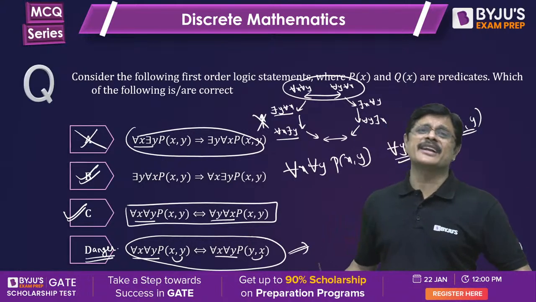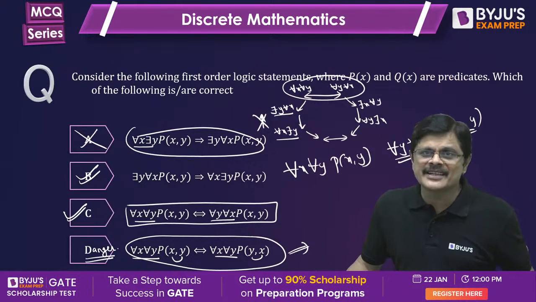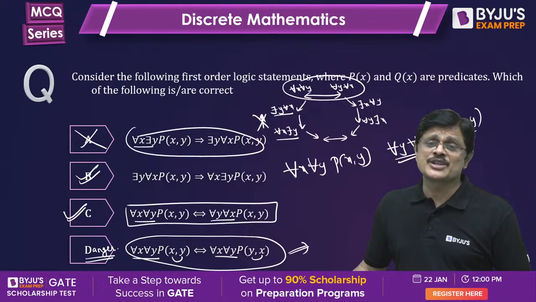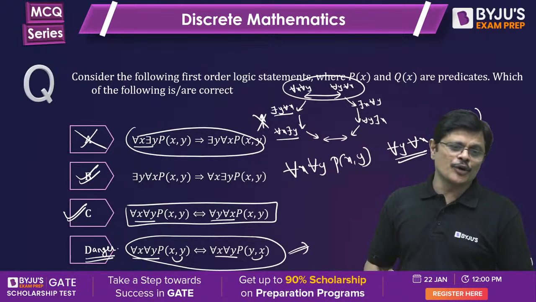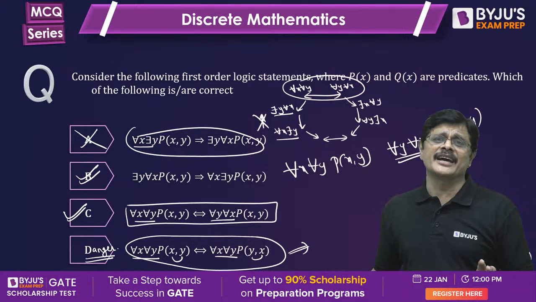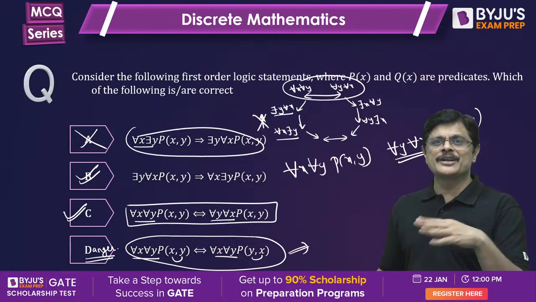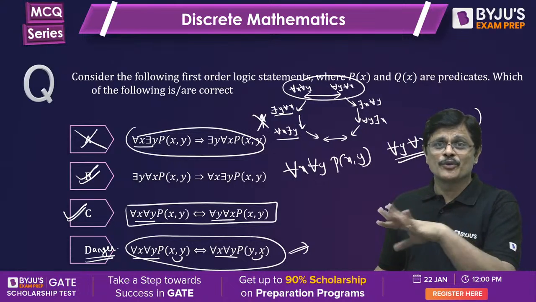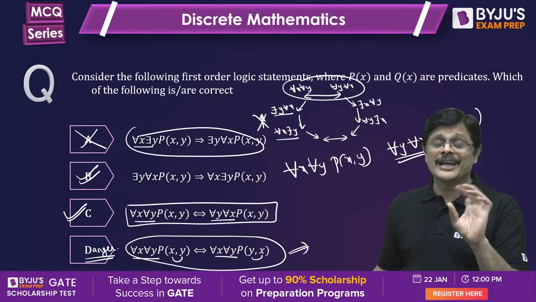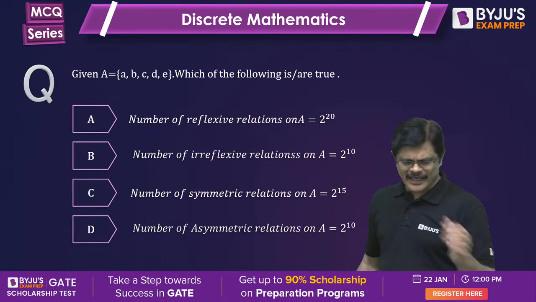Maybe in some symmetric situations it may be true, because whenever x divides y, y need not divide x. So in such situations it may fail. Suppose you have elements 1 and 2: 1 divides 2, but 2 does not divide 1. In such situations you have to be careful. Am I clear?